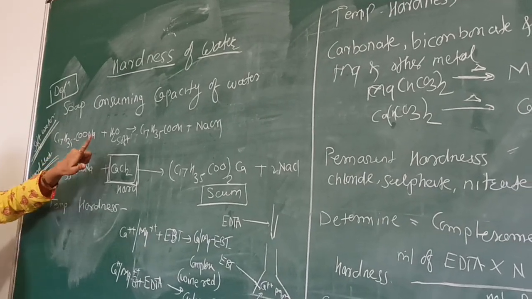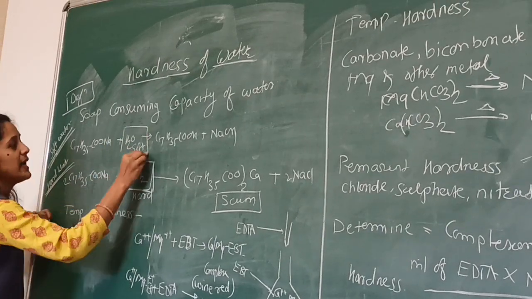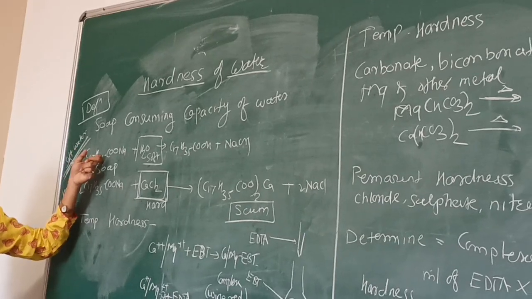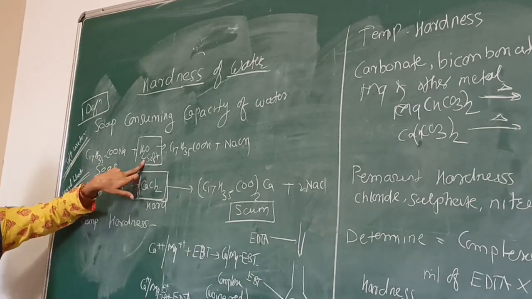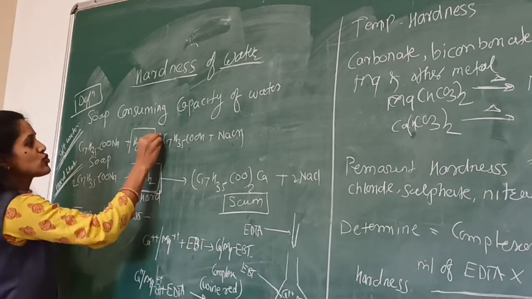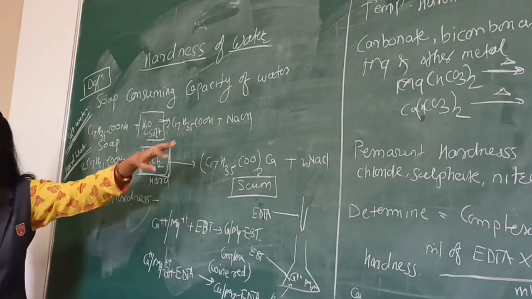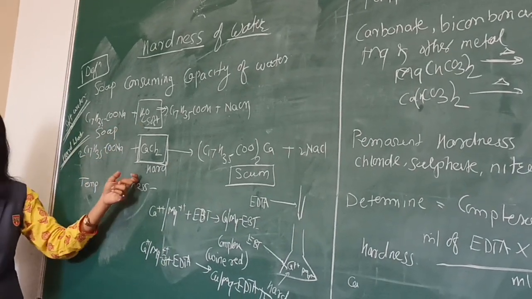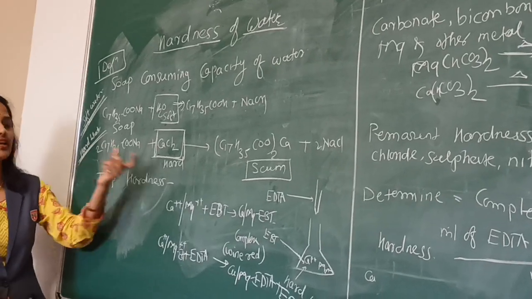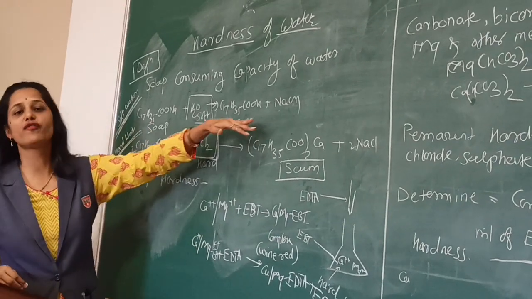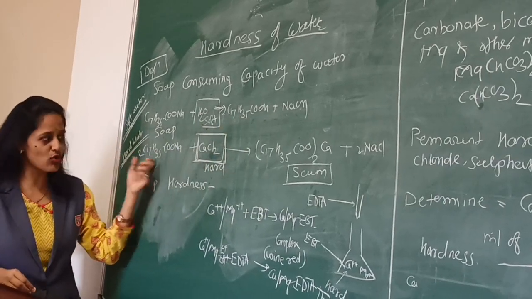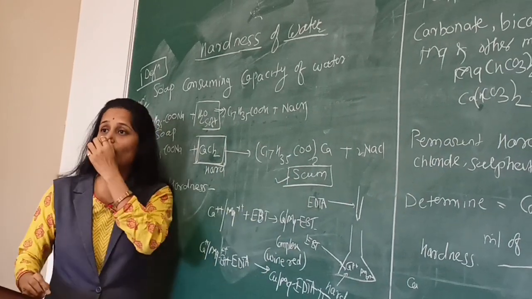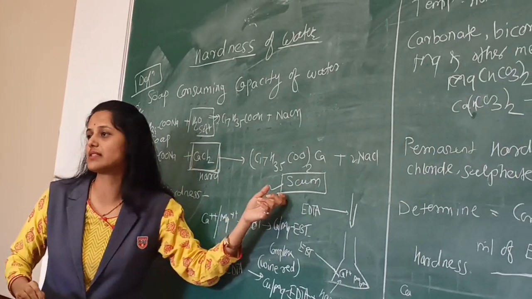If the water is soft, then the soap, which is nothing but the sodium salt of higher fatty acid, gets directly combined with the water and forms the soluble compound, a lather forming reagent. It means lather gets formed easily. But if the water is hard and we are using soap in it, then instead of forming this compound, the soap gets combined with calcium and magnesium salts and forms the insoluble compound, which we generally call scum.